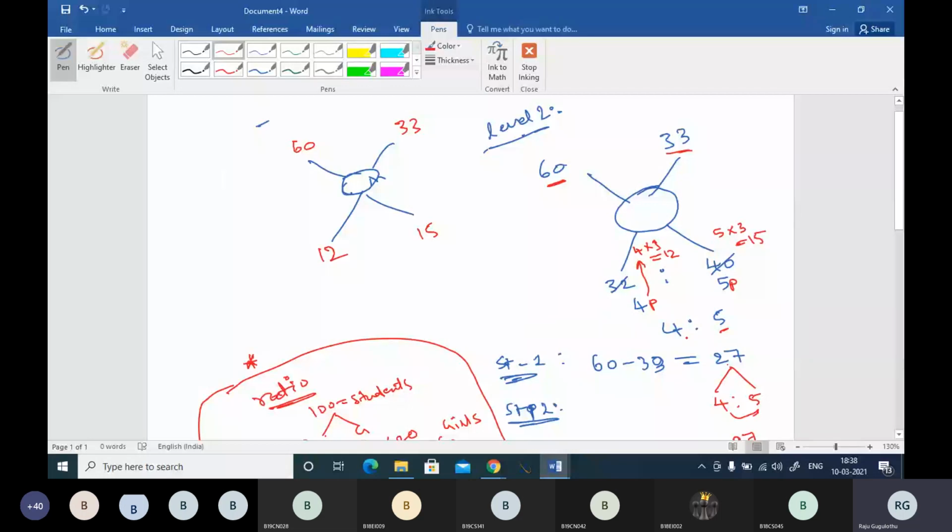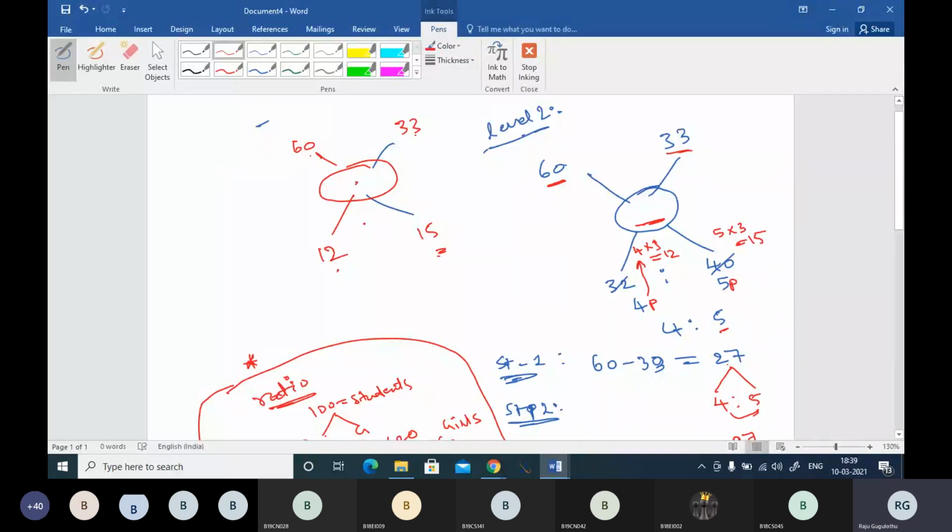We are using this ratio to find the number. Okay, now when you are finding this combined average, what we have to do is either subtract this 15 from the bigger number. See, in level 1 I told you to subtract. From the combined average, if you remove this one, then it will come.